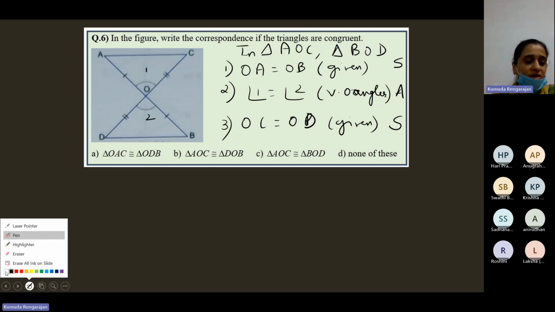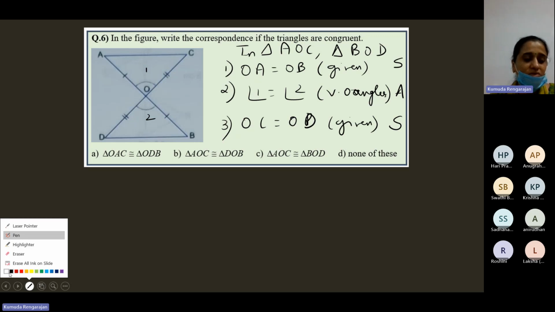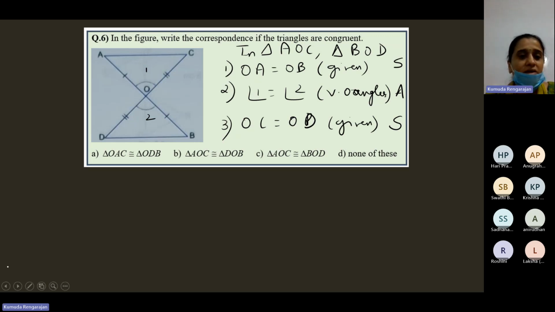Now, to name the triangles, you can also use the direction method. Once you've understood, this will be easy for you. Suppose you start from this side, A, O, and C. If you call this triangle AOC, AO is equal to BO. You say hi to this side first, then the vertically opposite angle, and then the side OC. Just see the direction in which you're going.